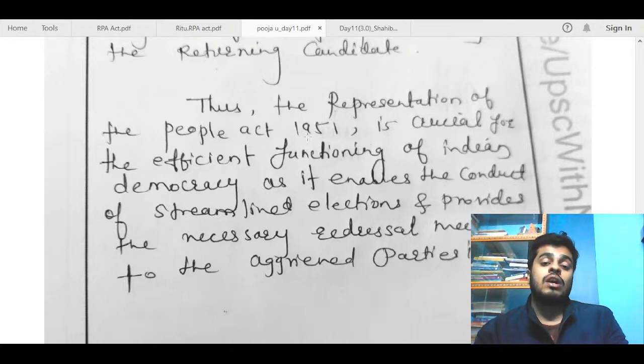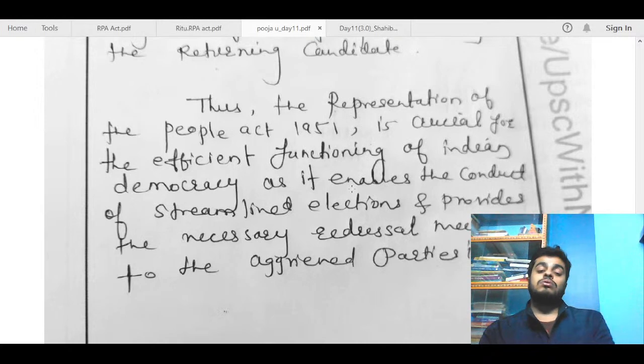So if you are talking about the RPA Act, go for talking about the need for separate election tribunals to decide the cases in a rapid manner. Otherwise, go for talking about elections being a good thing in a democracy, and India has been quite successful in conducting elections and electing representatives. So you can avoid talking about the RPA in the conclusion and mention elections as a whole. That will be better.